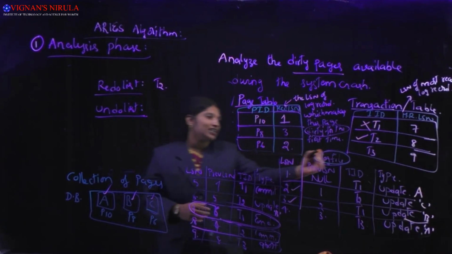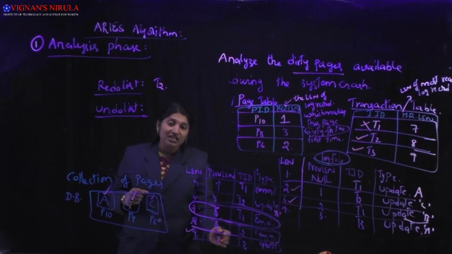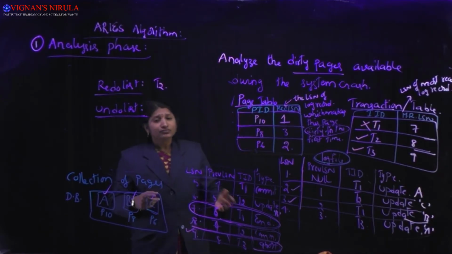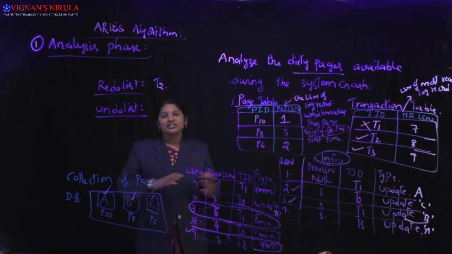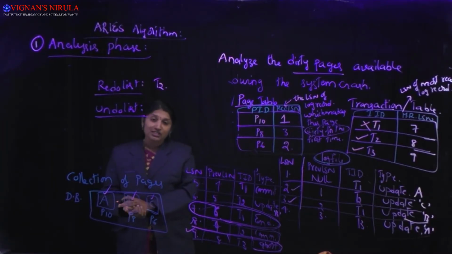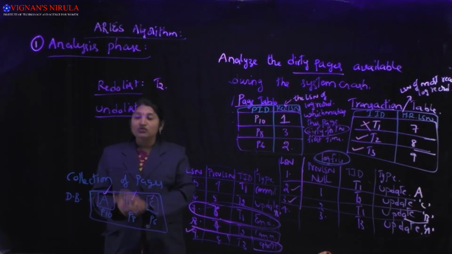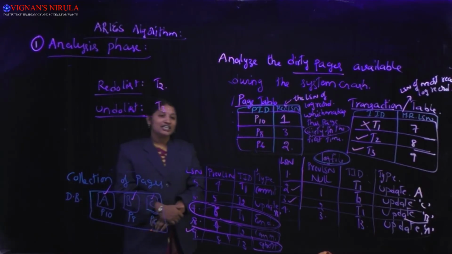For the third transaction, T3, what is the last record? 9. What is the type of 9? It is abort. Because T3 was an active transaction at the time of the system crash, it comes under the undo list. All of its actions need to be undone after the system crash. So T3 comes under the undo list.